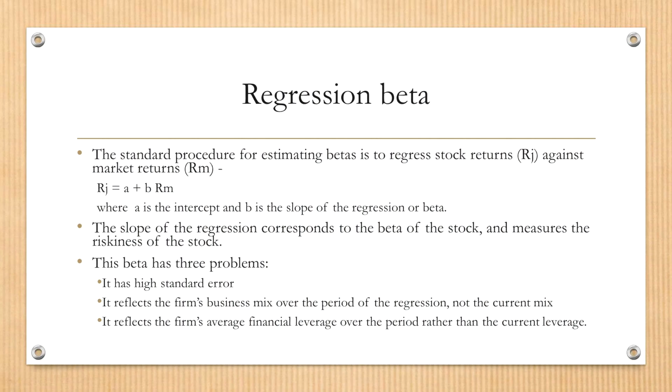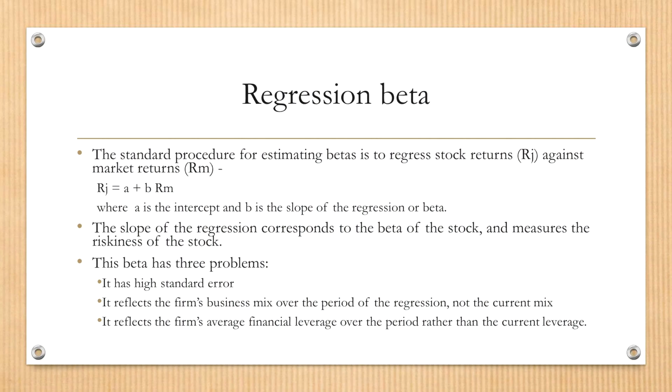When you run regression, you will have 2 estimates, A and B. A is the intercept of the regression, and B is the coefficient of the estimates. This B is actually the measurement of beta, which is the slope of the regression. This is one of the most popular ways that investors get an estimation of beta. However, this beta does have 3 main problems.